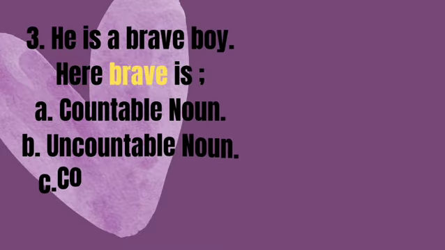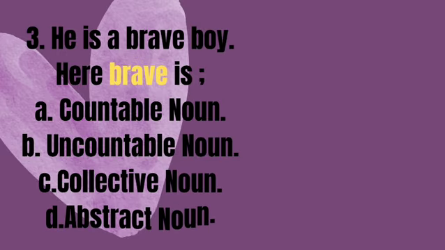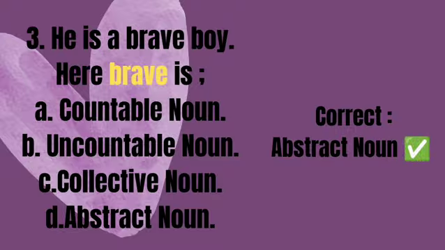Next is: he is a brave boy. Here brave is: Option A, countable noun. Option B, uncountable noun. Option C, collective noun. Option D, abstract noun. Correct is option D, abstract noun.